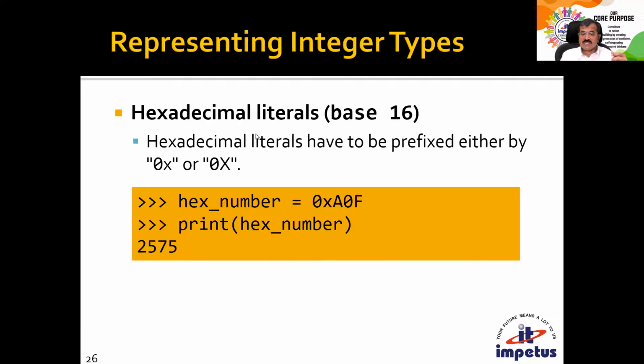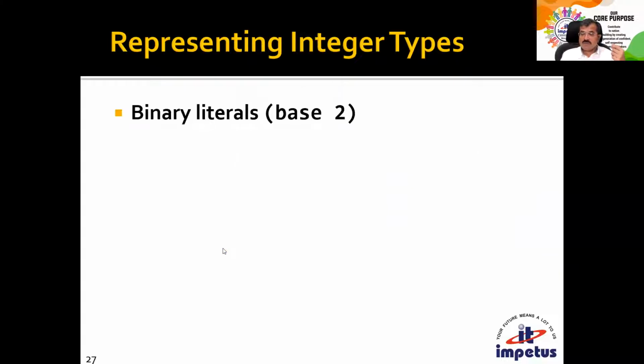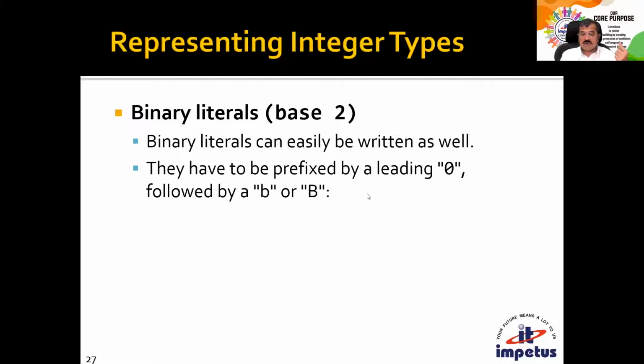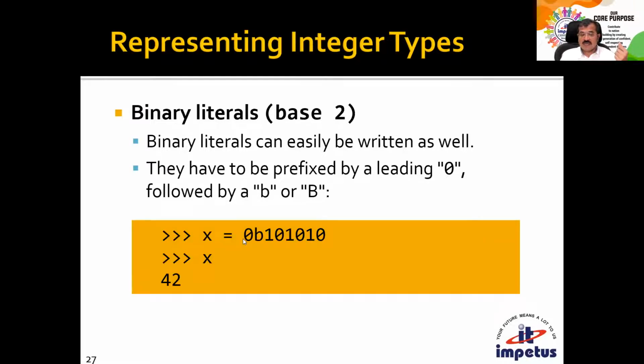Likewise, we can also represent the number in hexadecimal format by prefixing it with 0x. The x can be small or capital. I say 0xA or 0xAOF, which stands for 2575 and so on, so that value can be displayed. We also have the option of using 2 as the base, the binary literal. In that case, we prefix with 0b, and it can go into binary format as well.